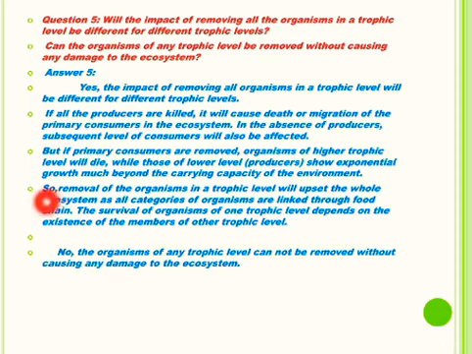So removal of the organism in a trophic level will upset the whole ecosystem, as all the categories of organisms are linked through this food chain. The survival of organisms of one trophic level depends on the existence of the members of the other trophic level.